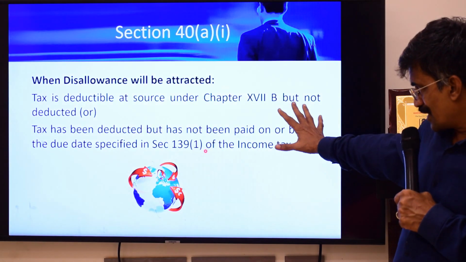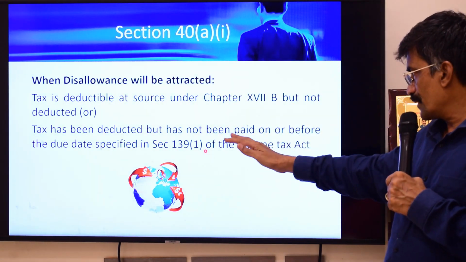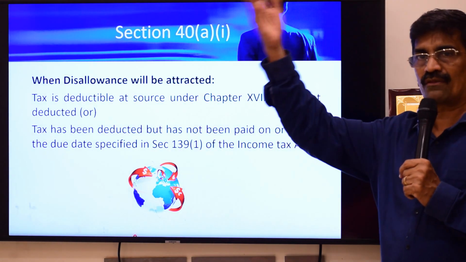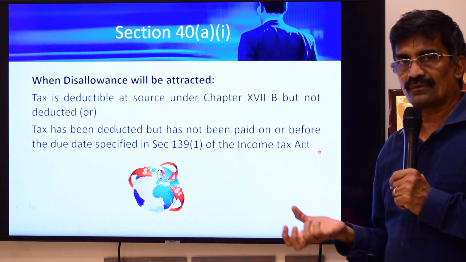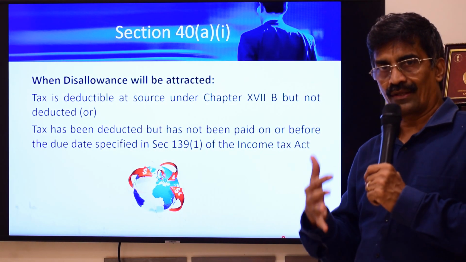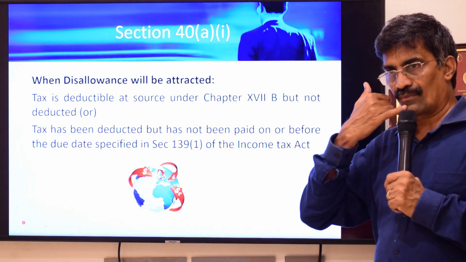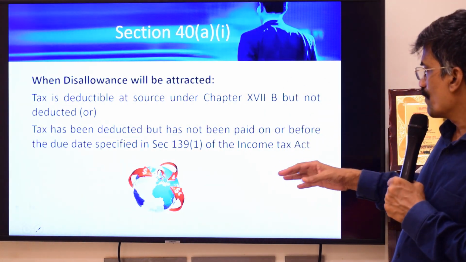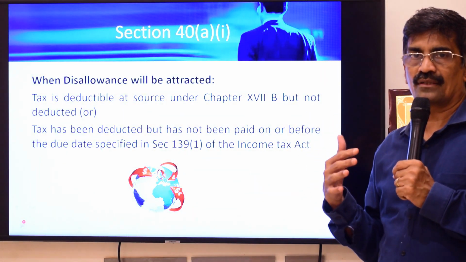But to disallow the expenditure, you have to make the payment after the due date for filing tax returns, which could be 31st of July. Now they have changed 30th September to 31st of October. So if you are writing the May examination, you can read it as 30th September. If you are writing the November examination, then it should be taken only as 31st of October. For the month of March, you have more time. You can remit by 30th of April.